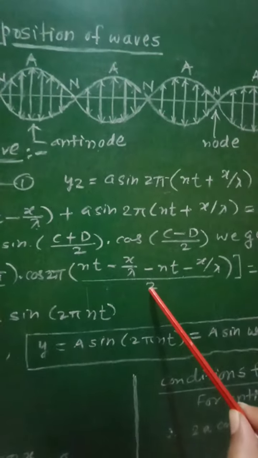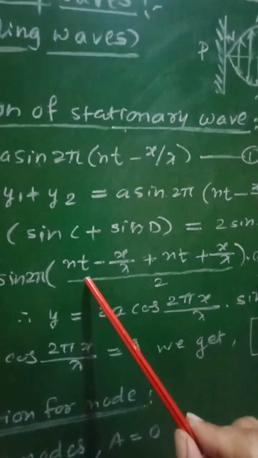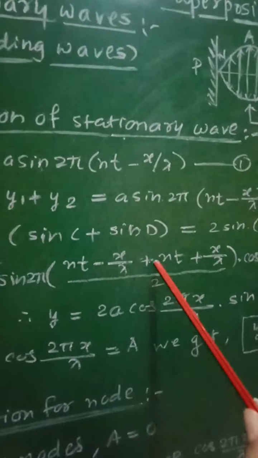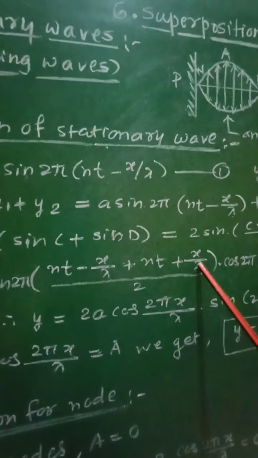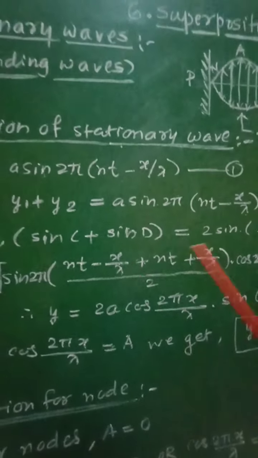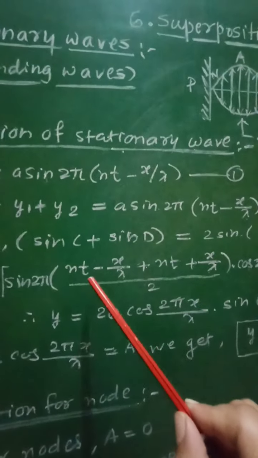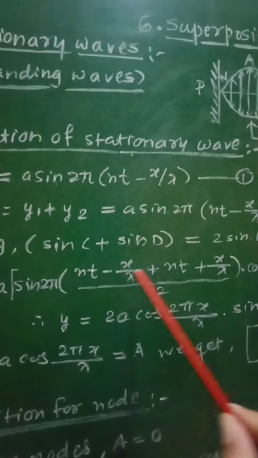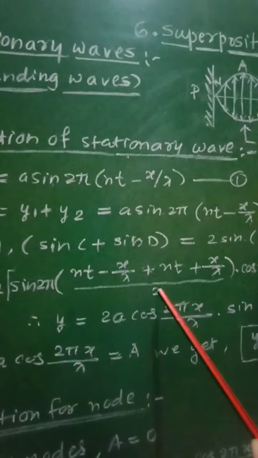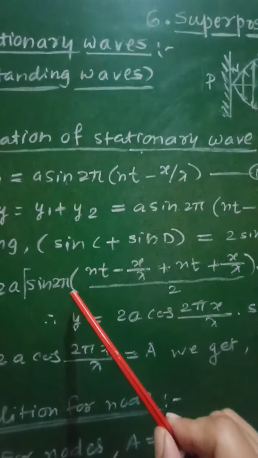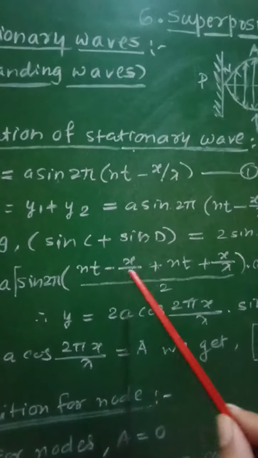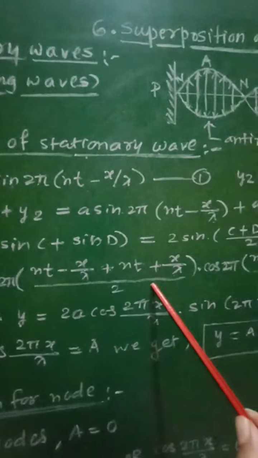Here the minus x by lambda and plus x by lambda get cancelled. Then nt plus nt, that is 2nt upon 2, gives only nt, along with the 2 pi, so 2 pi nt will be the value of this.